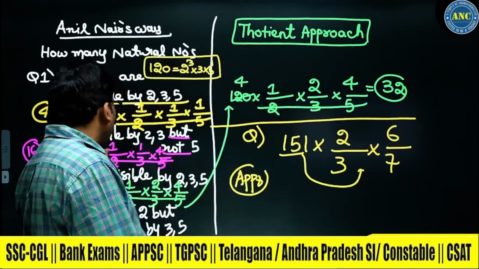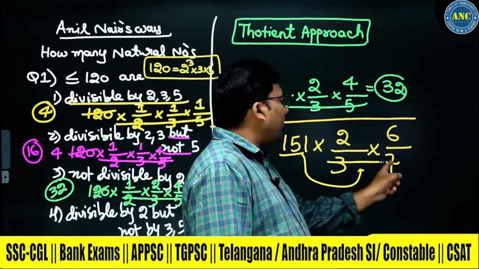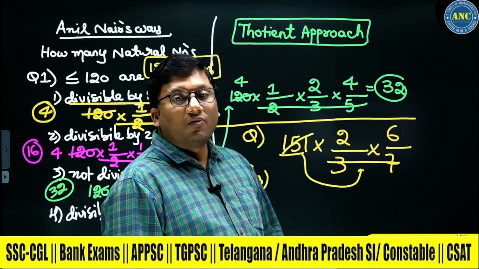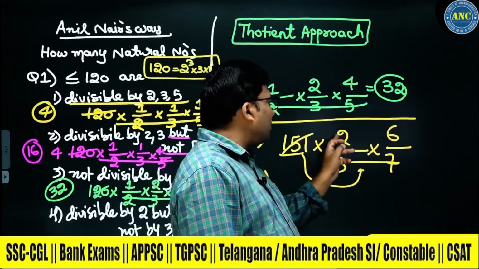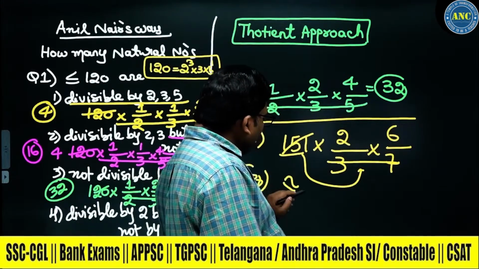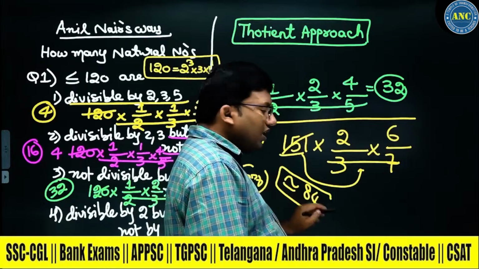If you see, 120 is divisible by 2, 3, 5. 21 7s are 147. 7 2s are 14, 14 6s are 84. The answer should be closer to 84.